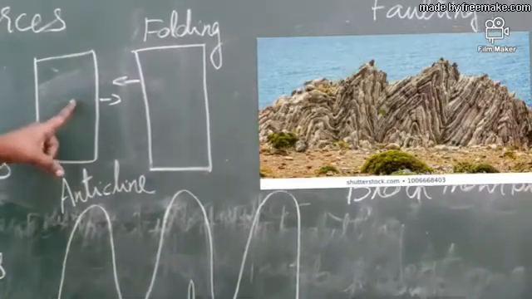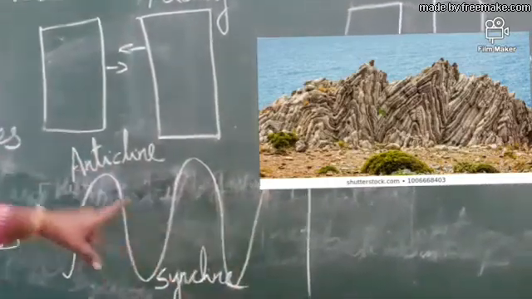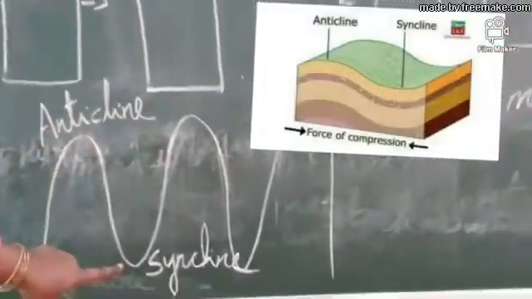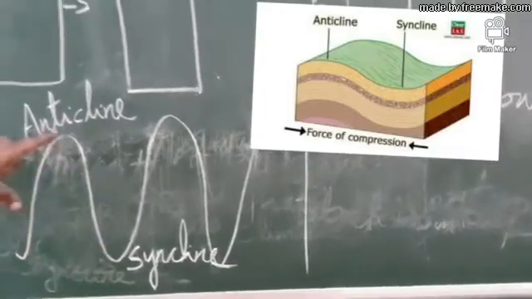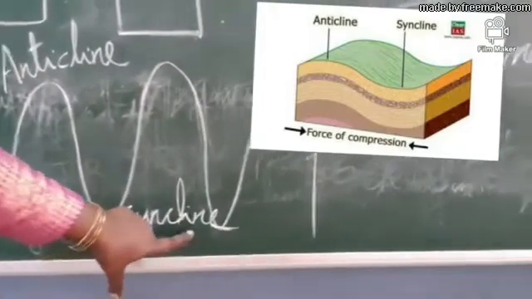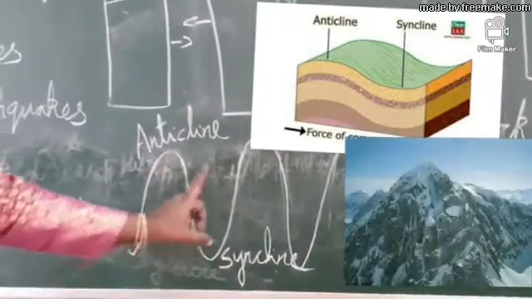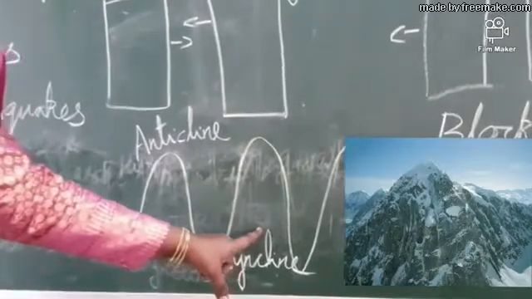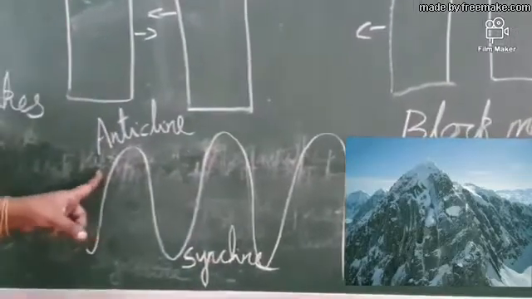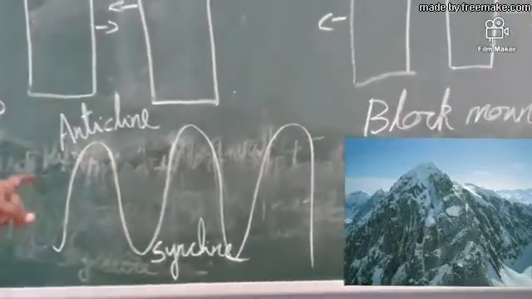Due to this, such folding takes place on the earth's crust. The upward portion is called the upfold strata, and the downward portion is called the downfold strata. The upfold strata is called an anticline, and the downfold strata is called a syncline. Due to this kind of folding, mountains are formed on the earth. Himalaya is a fold mountain. You see how the Himalayas are formed due to such folding on the earth's crust.